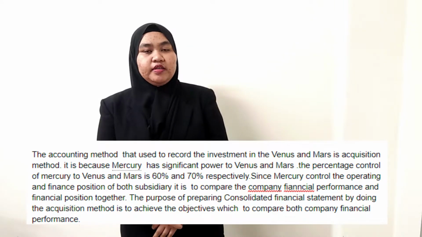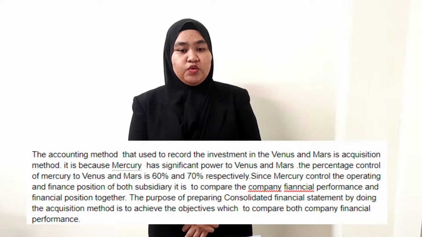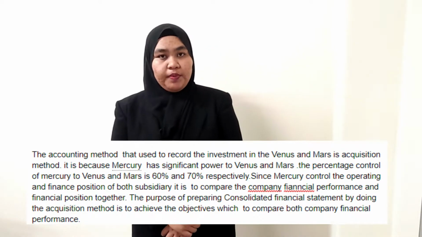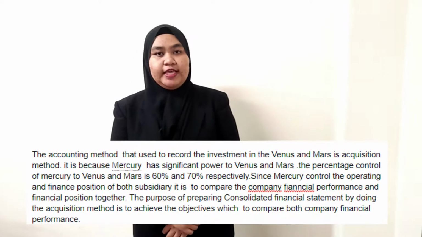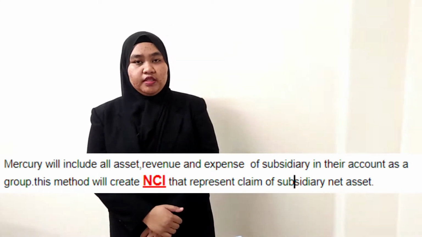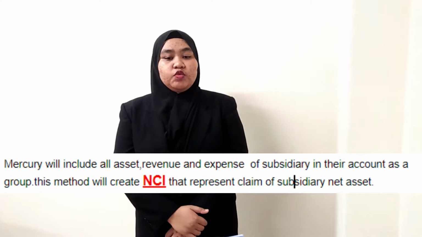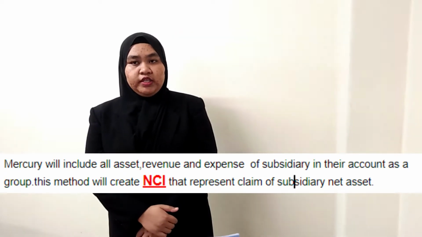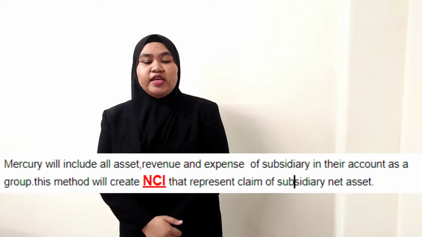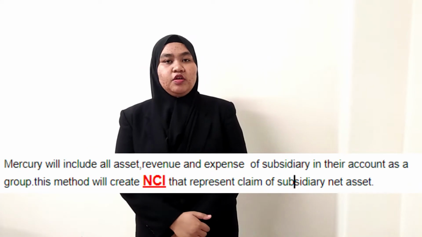The purpose of preparing the consolidated financial statement using the acquisition method is to achieve the above objective, which is to compare both companies' financial performance and position. In the acquisition method, Mercury Berhad includes all the assets of the subsidiary in the consolidated financial statement and includes all the subsidiary revenue and expenses in the consolidated revenue and expenses, and it will create a component called non-controlling interest, which is NCI. It is in the equity section, which represents the claim of the subsidiary on the net assets.